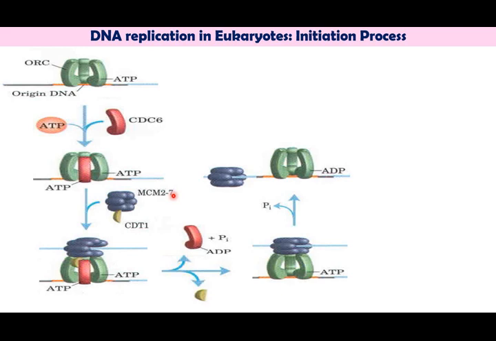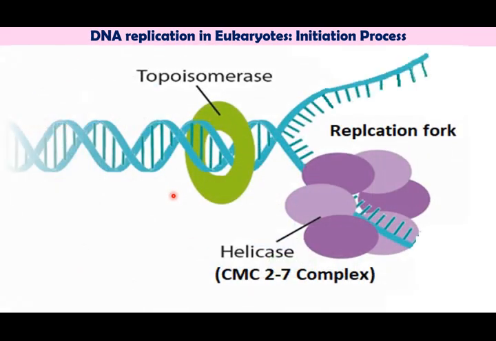Now, this MCM2-7 complex functions as the helicase, as we had seen in bacterial replication. This MCM 2 to 7 complex, along with the topoisomerase, splits the DNA helix and forms a Y-shaped structure, and this results in formation of the replication fork. Now the DNA strand is ready for replication. So these are the steps involved in the initiation of DNA replication in eukaryotes.